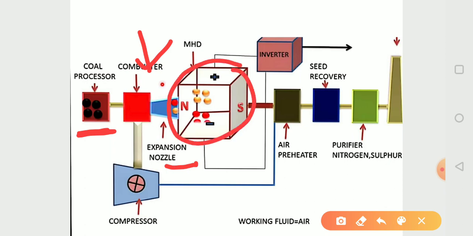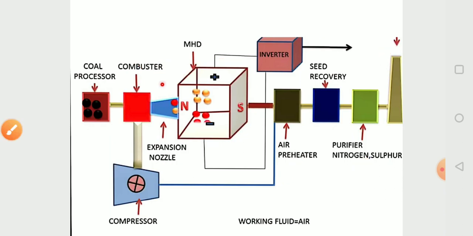We have an inverter, an air preheater, seed recovery, and a purifier, where we remove nitrogen and sulfur, and we have a stack here.